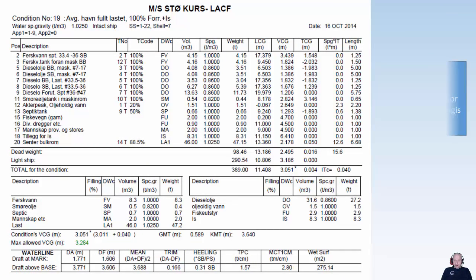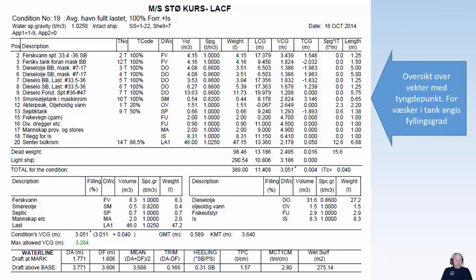Here you see all the different weights in tanks and holds on board with centers of gravity, and specific gravity for liquids. For tanks, you also have a load percentage, how full the tank is. And you have summarized at the bottom the total weight for this condition, 389 tons.